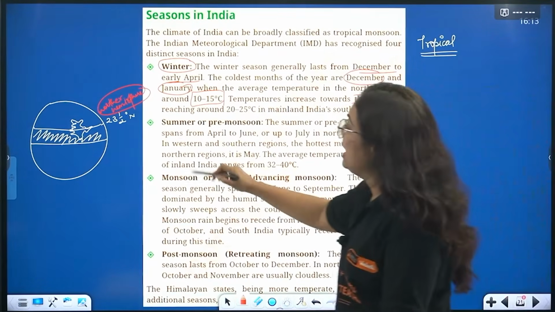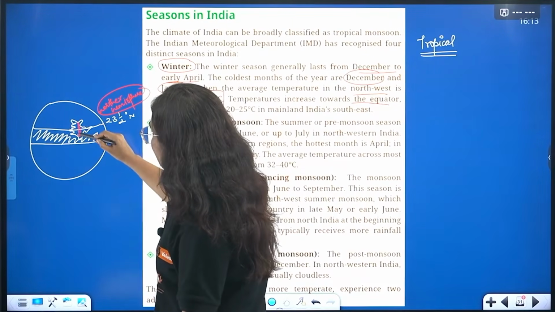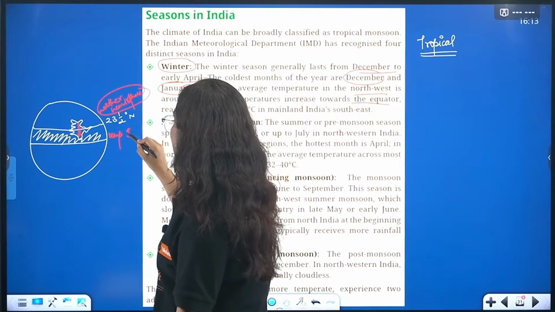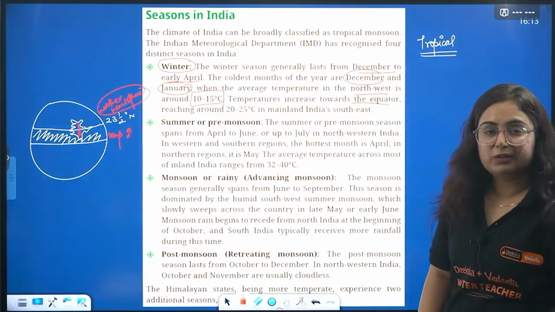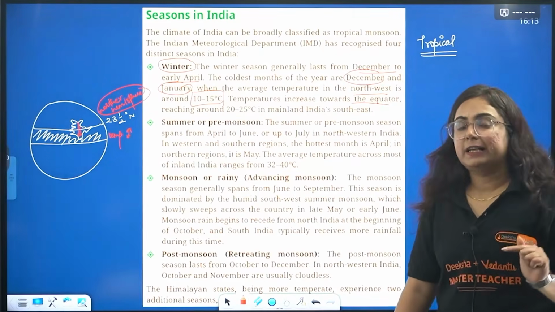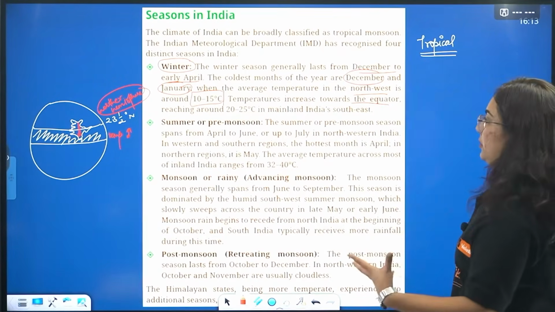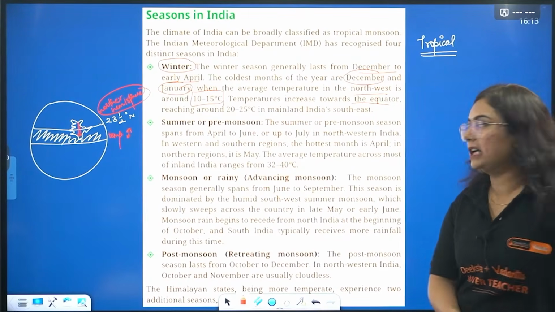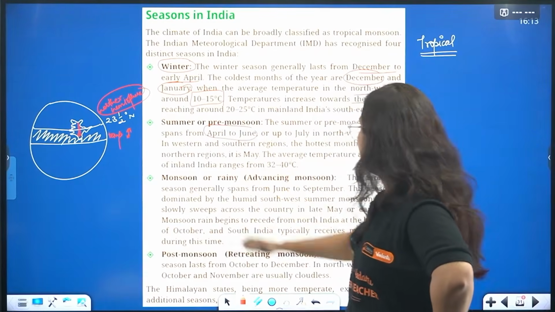So as we move from north to south towards the equator, the temperature obviously increases because we become closer to the sun. So from north to south in the winter season, the temperature increases. Not only in winter, in summer also. The next is the summer season or pre-monsoon time. The summer season is from April to June, everyone faces it.